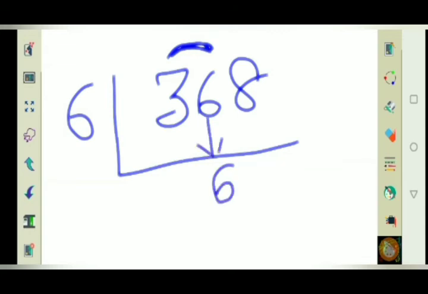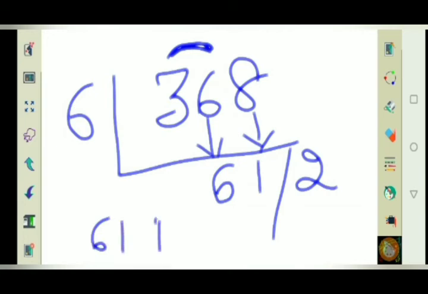I am writing under next digit. Clear? Now next is 8. So you are doing 6 ones are 6 and you will be getting the remainder 2 here. So answer is 61 remainder 2. See how easy it is to write the remainder and quotient just in a few steps, just like you were doing in those multiplications. Hope you would love to do more examples with me.